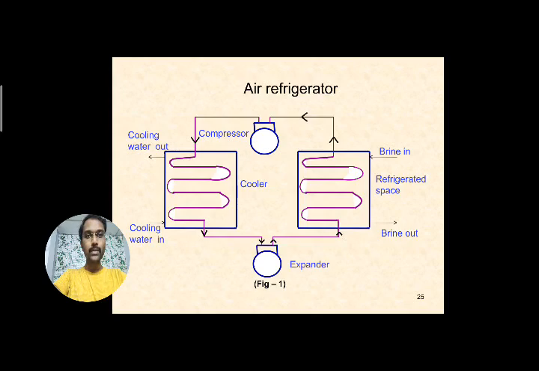Starting from the compressor, the air coming from the refrigerated space enters the compressor. Here the air gets compressed, its pressure and temperature increase, and that high-pressure air is sent into the heat exchanger.